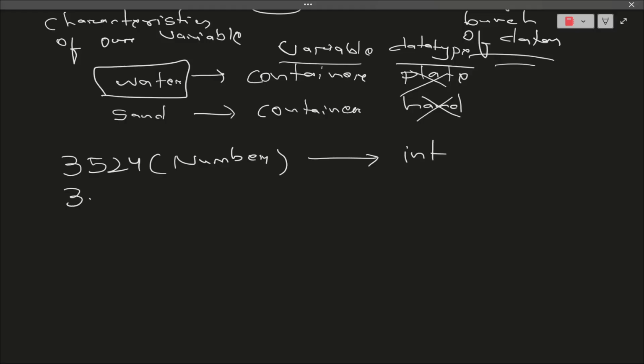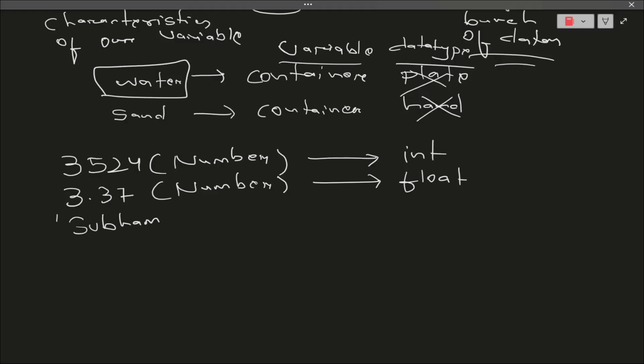If I take 3.37, this is also a number, but for this I have a different data type, that is float, to store this. Suppose somebody is storing a name, like Shubham Nayak, which is my name. You can see here I have many characters. So for this I have a data type, that is string.